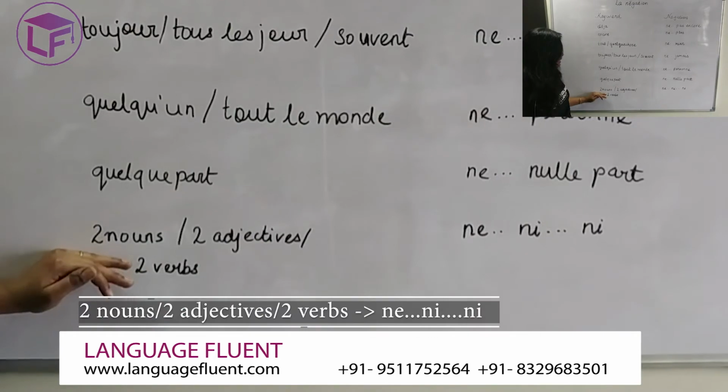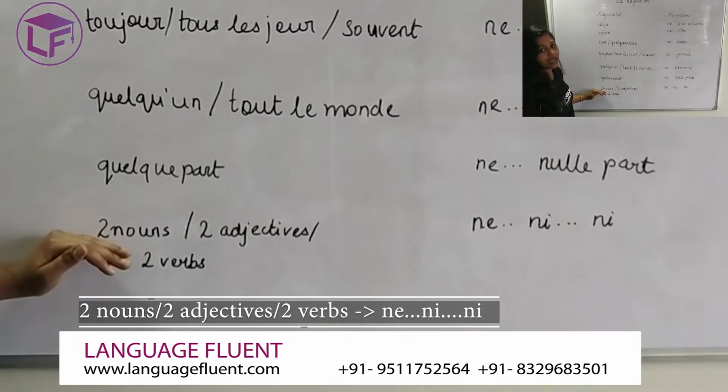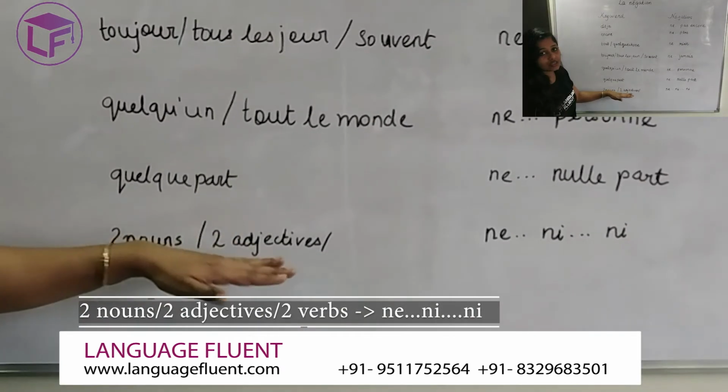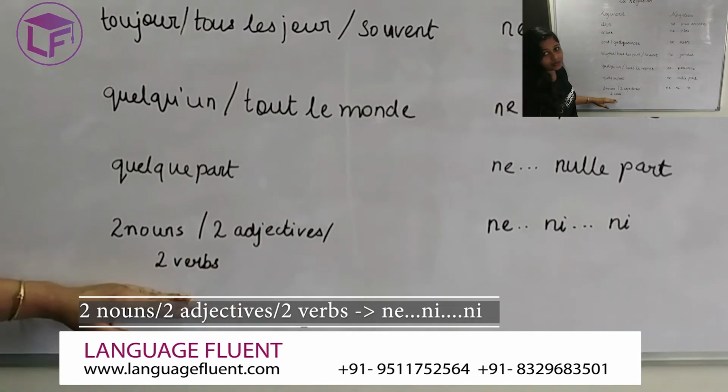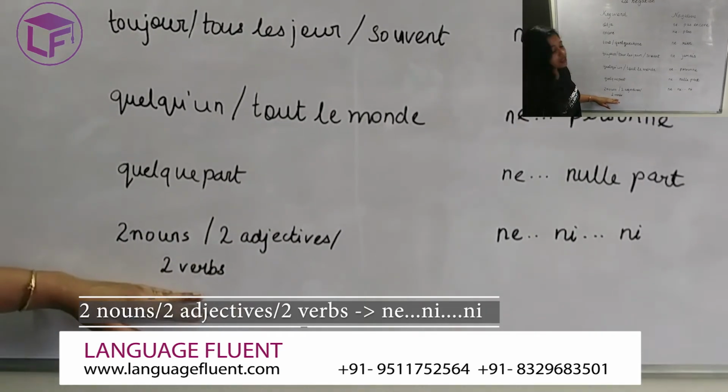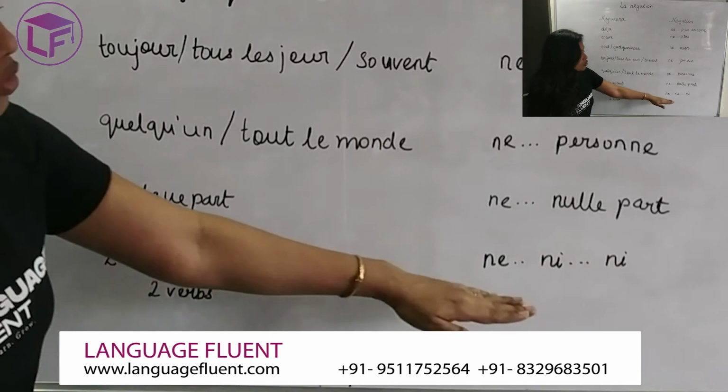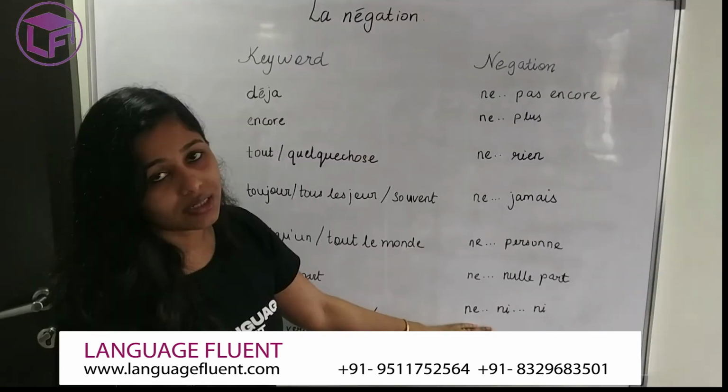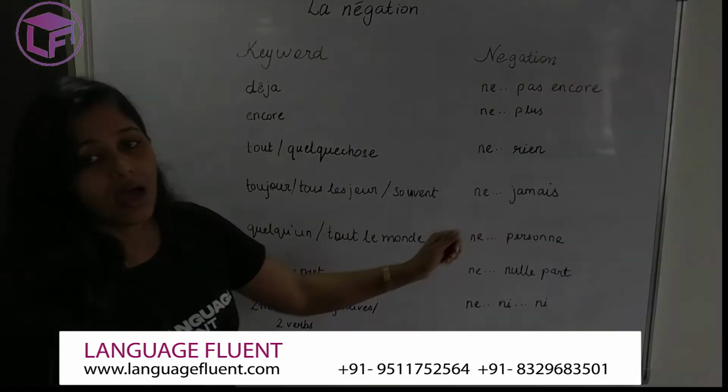Then next, if you see the indicator as any two nouns which are mentioned, or any two adjectives, or any two verbs which are mentioned in the positive phrase, and you want to negate that statement, you use ne ni, which is nothing but neither nor.